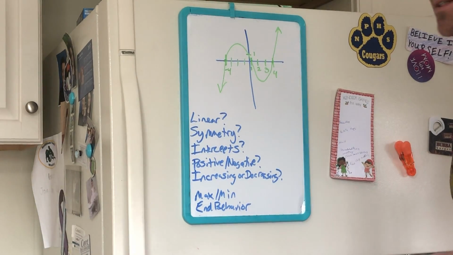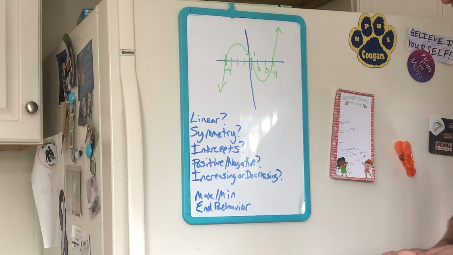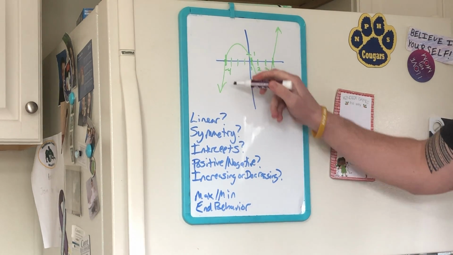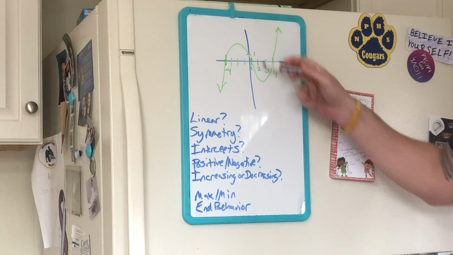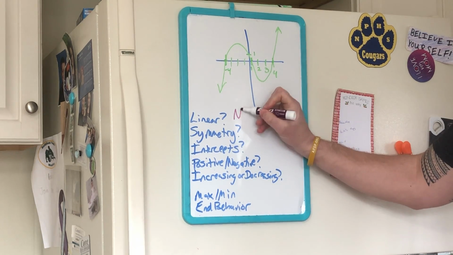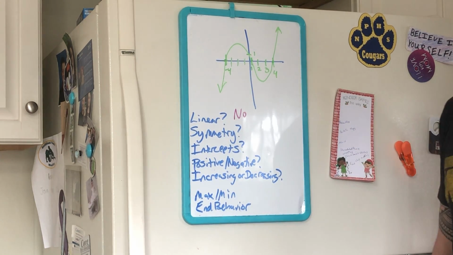Okay, this is just interpreting graphs, answering some questions about the graph, looking at the graph and kind of understanding all the aspects of it. First question: is this linear? No, it's not linear because it's not a straight line. Okay, it curves, so it's not linear.